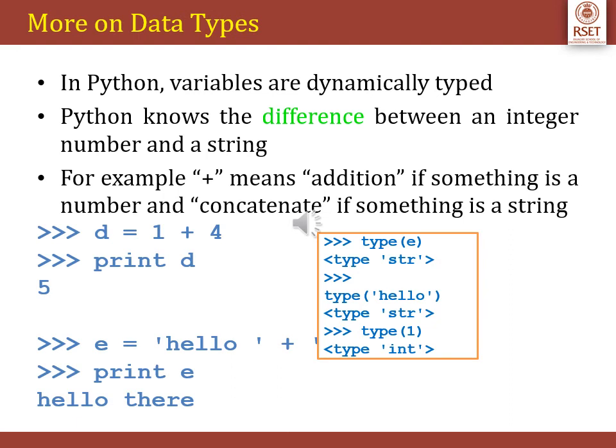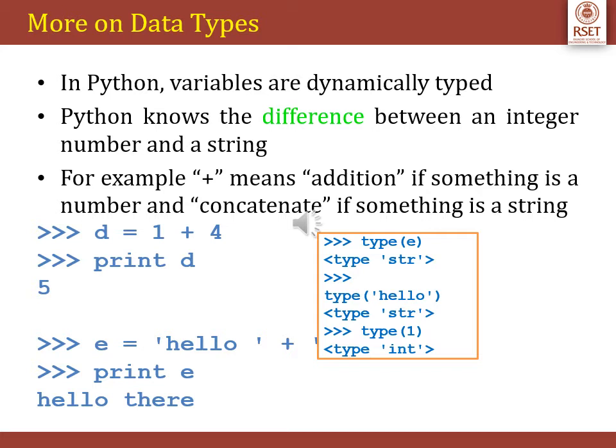In Python, variables are dynamically typed, that is, there is no need of declaration of variables before assigning. Python knows the difference between an integer number and a string and accordingly performs the operation. The examples listed below show where we try to print a number, do an addition to the number, and wherein we try to add two words and concatenate a string.